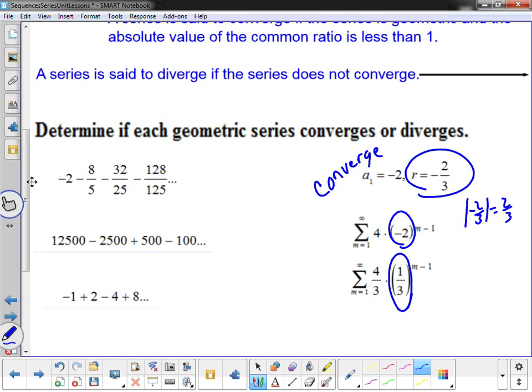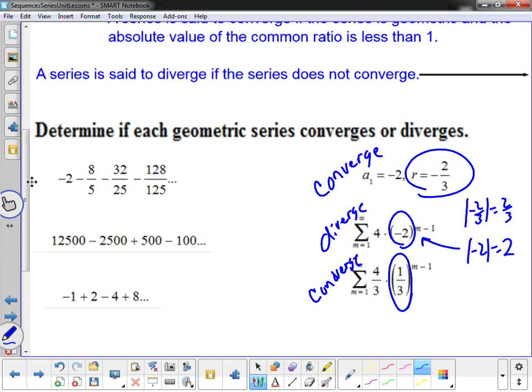For the second one down here, I notice that the r is negative 2. Absolute value of negative 2 is a positive 2, which means I have a value greater than 1. So this one is going to diverge. The third one here, the r is 1/3. That is a positive number, and I see it's less than 1. So this is a converge. So those are easy when they're giving you the r.